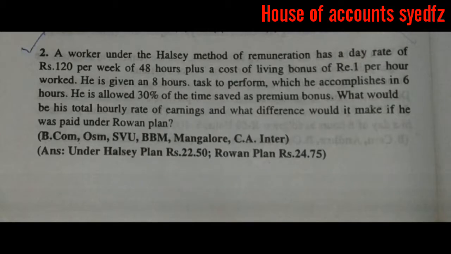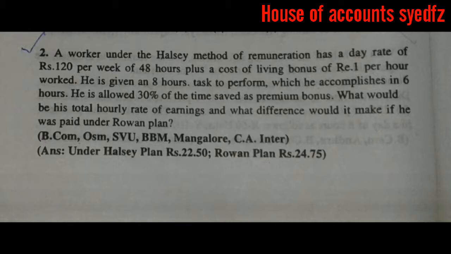Question number second. A worker under the Halsey method of remuneration has a day rate of rupees 120 per week of 48 hours plus a cost of living bonus of 1 per hour. So the rate of day is 120 rupees per week, 48 hours, and cost of living is 1 per hour. He is given an 8 hours task to perform while he completes only 6 hours. He is allowed 30% of time saved as a premium bonus.